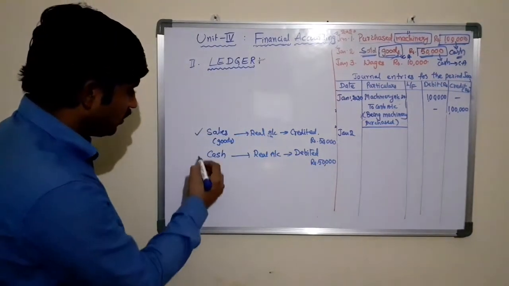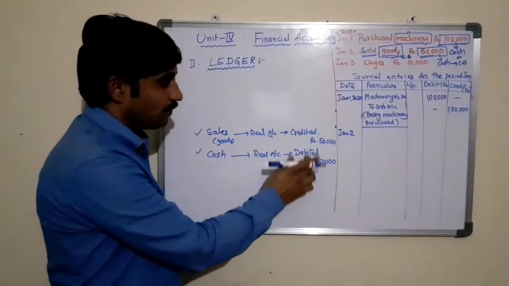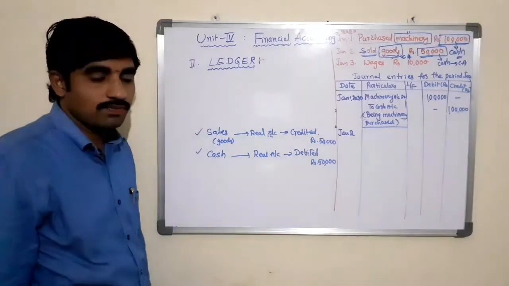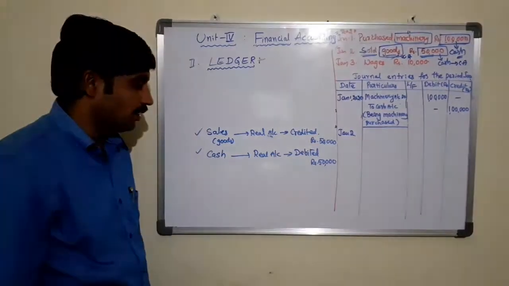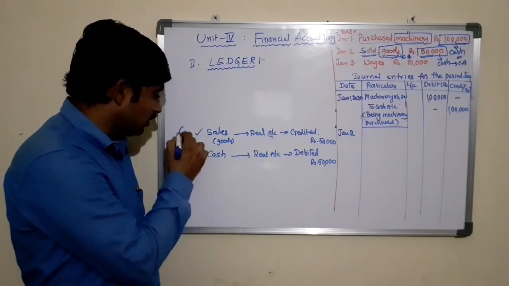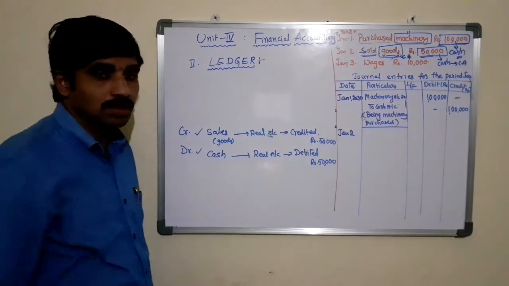Then the entry is cash account debtor to sales account, rupees 50,000, which was conducted on January 2nd. So these are the two aspects. This is the debit aspect, this is the credit aspect. Now pass this journal entry for the transaction in the journal.